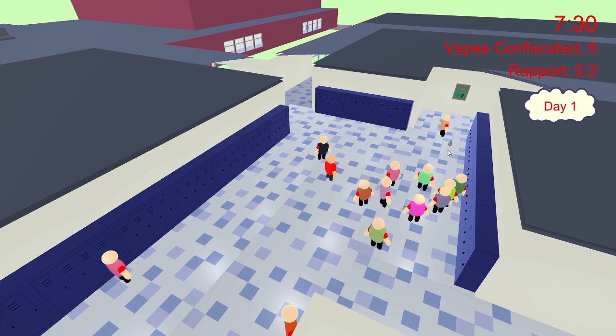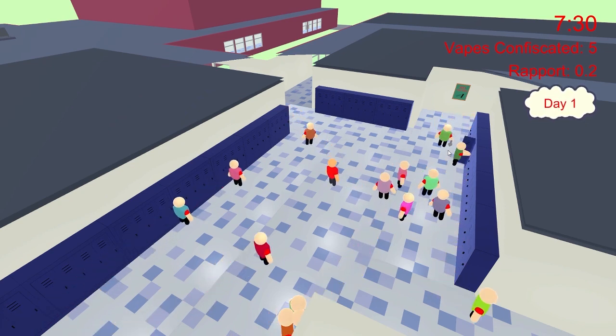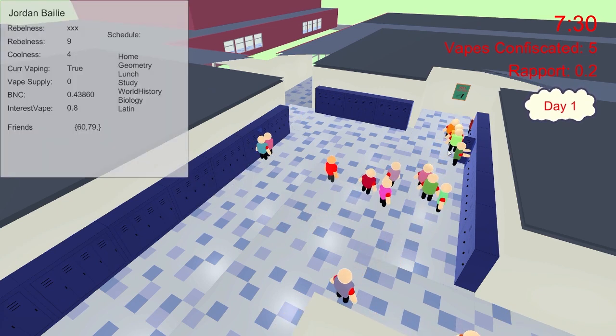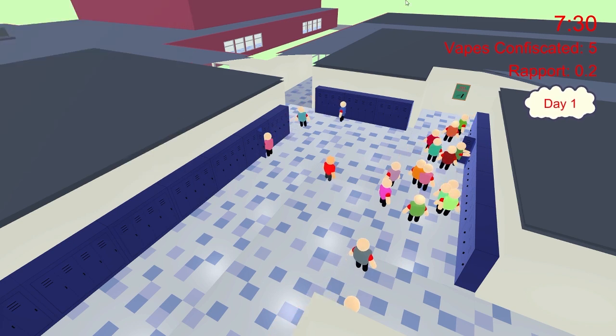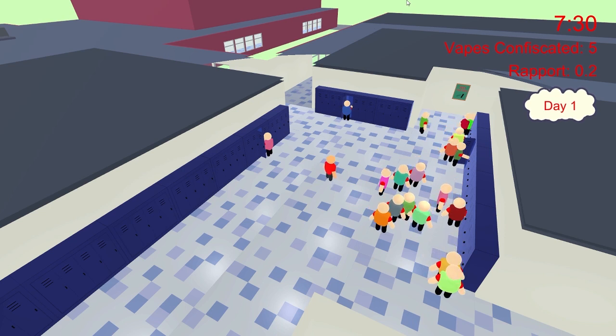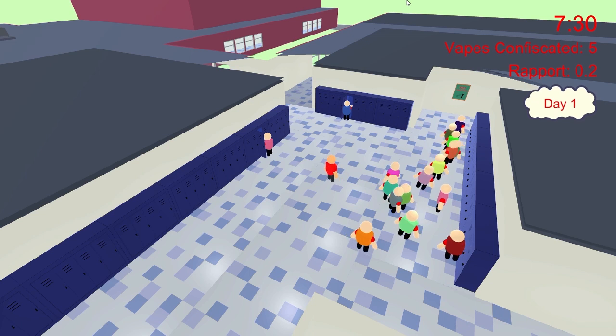Resource points are given to you by the school when you do something in their favor, such as punishing a student for vaping or being in the halls without a hall pass. You can spend resource points on utility items such as cameras and vape detectors, and on upgrades such as faster movement speeds and seeing around corners. So now that you know what this game is about, let's jump into the earliest build I have of this project.